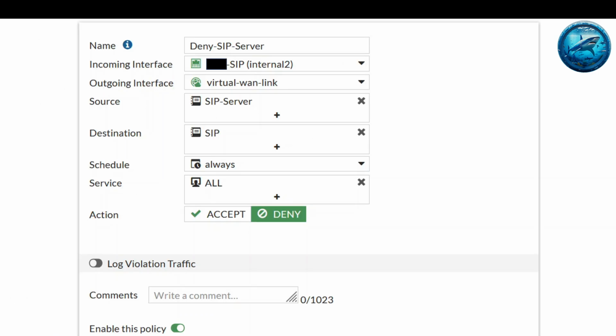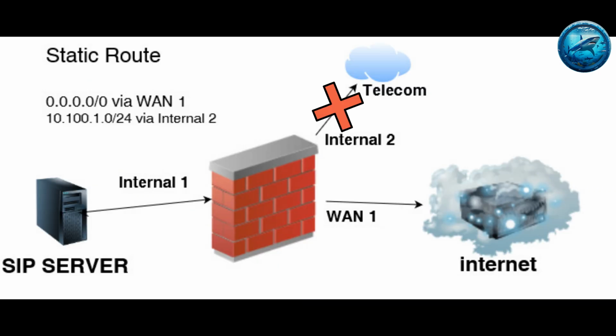Thus, my solution was simple. I created a new deny policy and blocked traffic through the WAN for the destination network of 10.100.1.0/24 from the SIP server. In this way, my issue was resolved. Now, even if internal 2 goes down and comes up again, the connection through the Telecom will always restore.